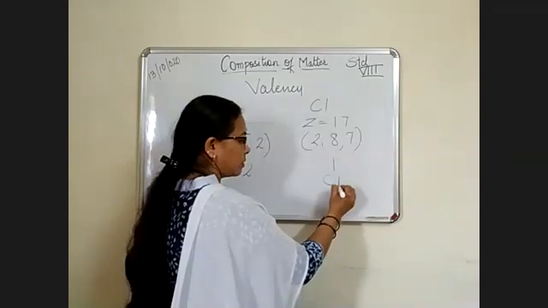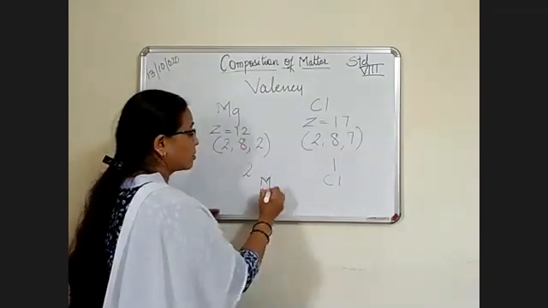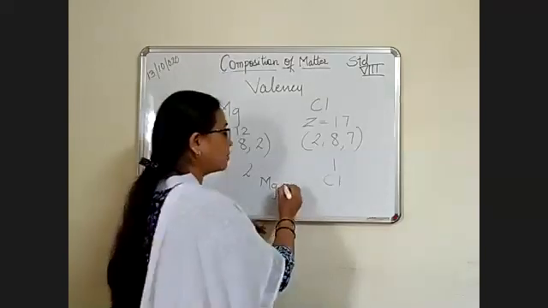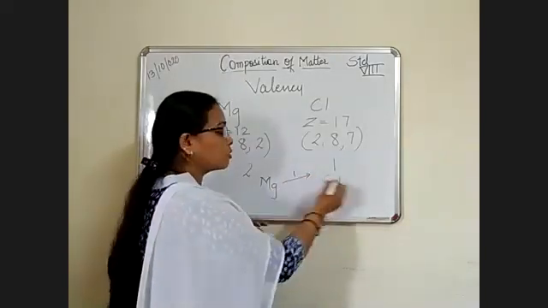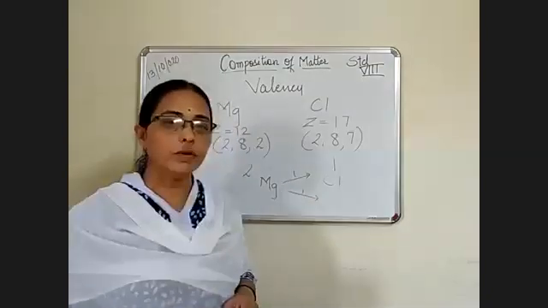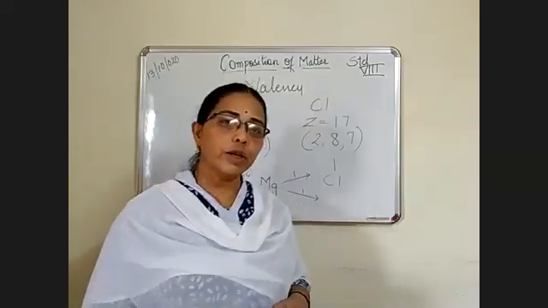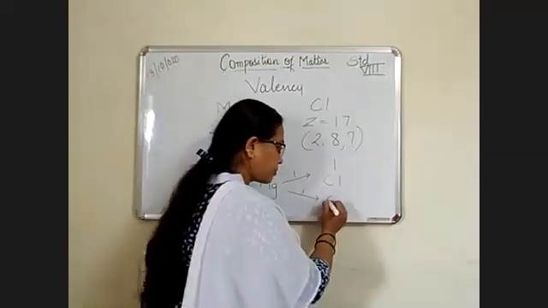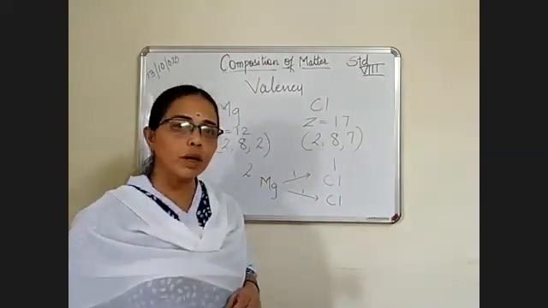Here is chlorine, and here magnesium is there. Magnesium is giving 1 electron to this chlorine, and 1 electron is again left with the magnesium. Magnesium will give it to another chlorine atom. Make the formula.